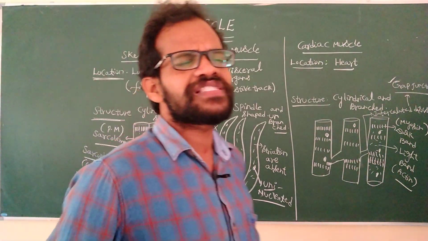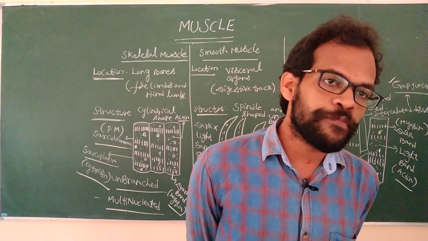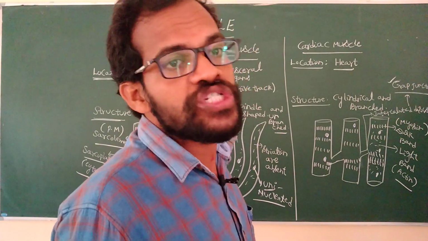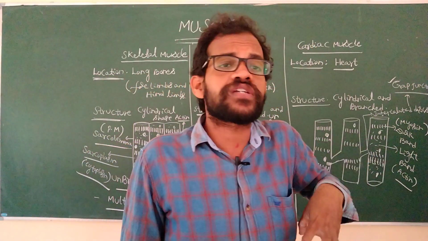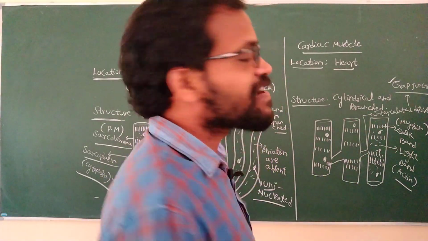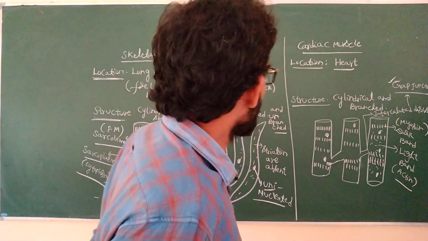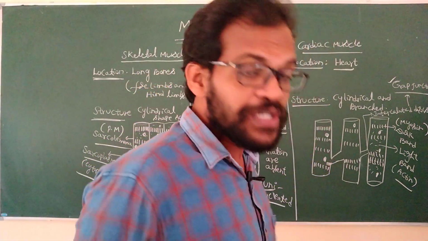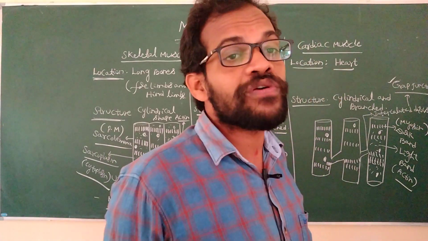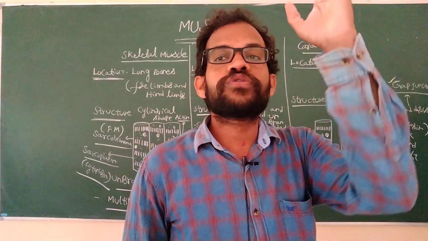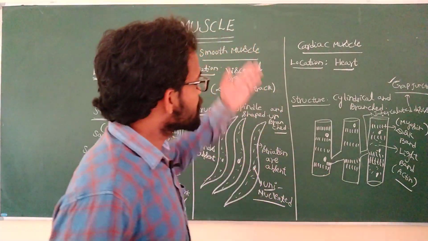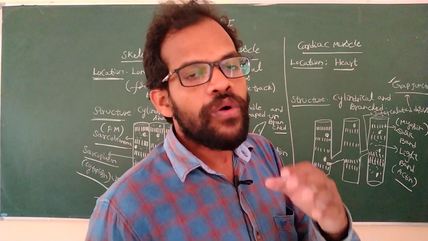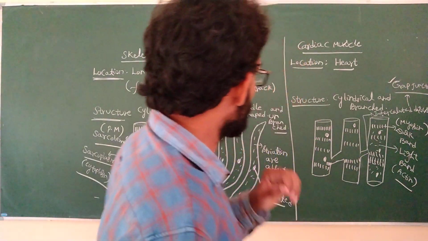What is the function of the skeletal muscle? To maintain the body posture and the movement of the body from one place to the other, changing the position of the body. They help for movement, voluntary actions. The smooth muscles are helpful for the digestion process, the respiration process, the reproductive process, and also the transportation of urine. What is the function of the cardiac muscle? Pumping of the blood to the whole body.